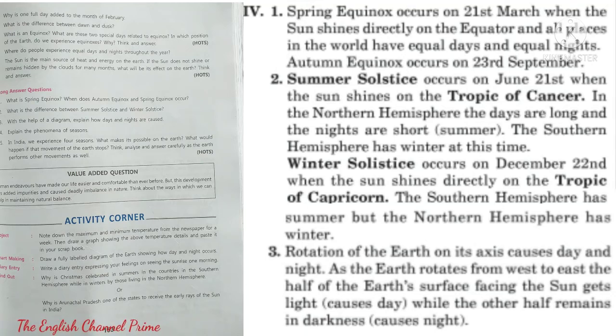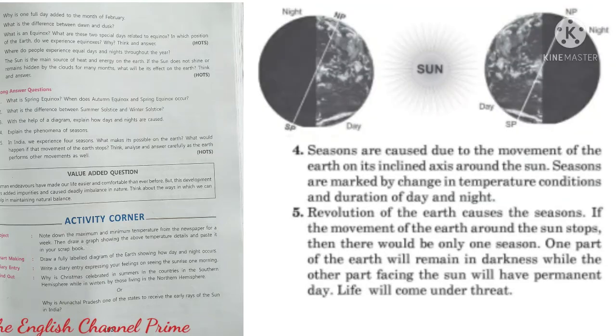Done. Next, third question. With the help of the diagram, explain how days and nights are caused. Children, I have made this diagram. You can check. Rotation of the earth on its axis causes day and night. As the earth rotates from west to east, the half of the earth's surface facing the sun gets light that causes day, while the other half remains in darkness and it causes night. You can see this picture.